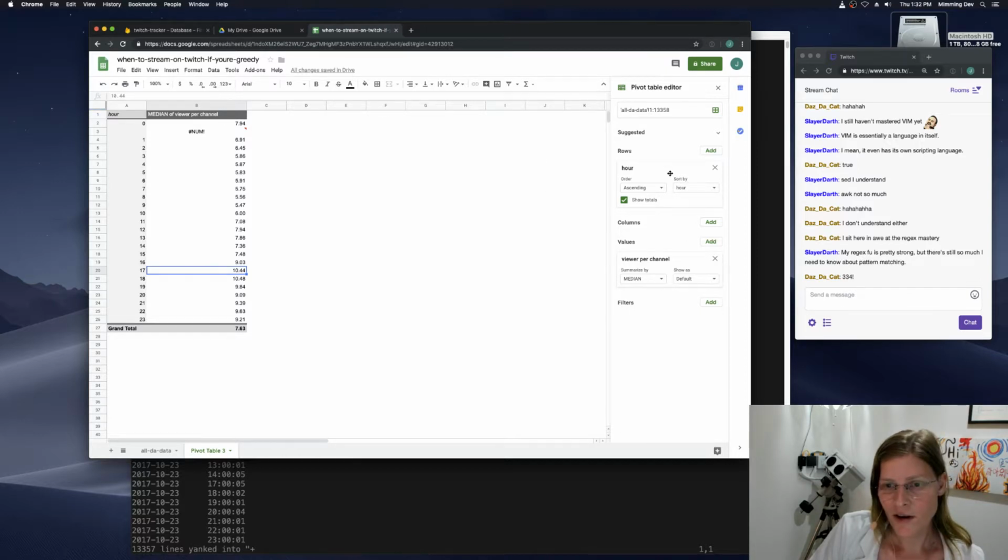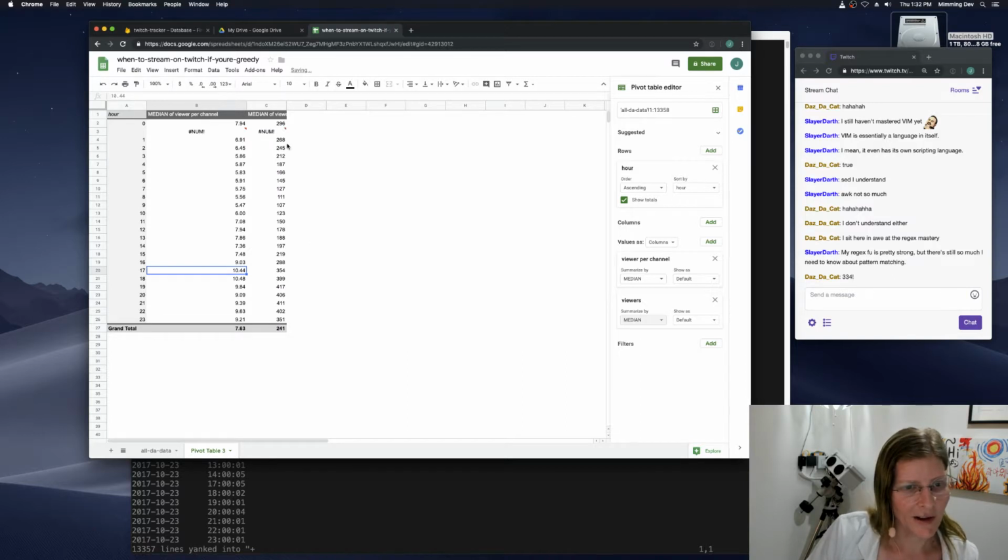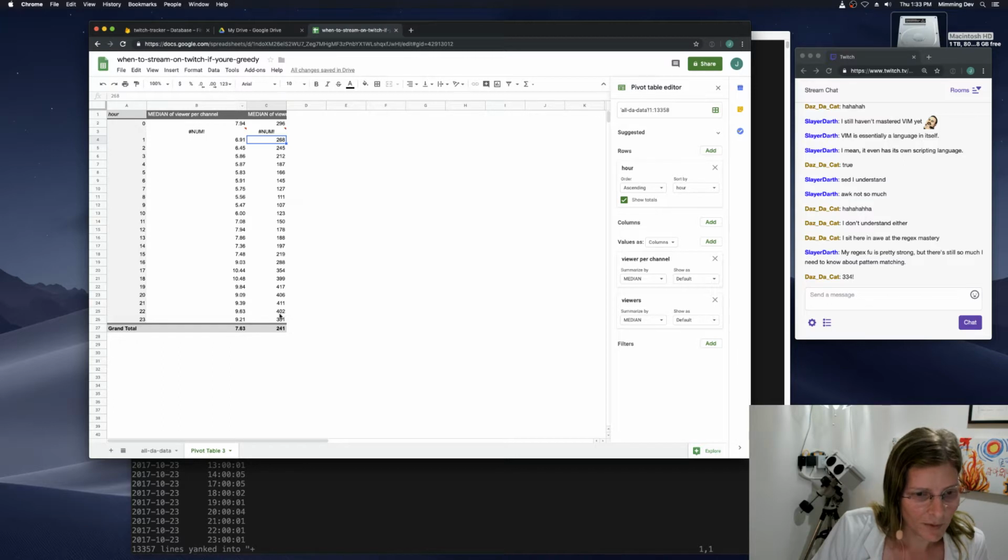Let's add another value. We're done with rows. So we're going to do total viewers, and we're going to do median again, which is great because it's a really lazy way of getting rid of those outliers. And we can see that we can do conditional formatting now too. So we can filter out the big ones visually, but I won't bother with that.